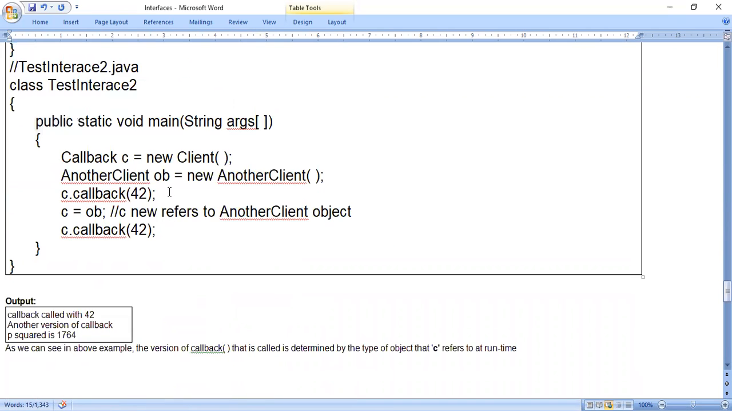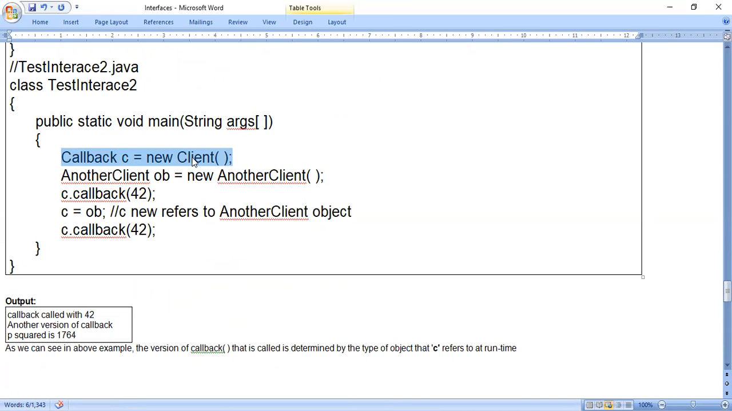But here, whenever c.callback is executed, the method which is present in the Client class will be called, because of this statement: Callback c is equal to new Client. C is referring to the Client class, not the AnotherClient class.